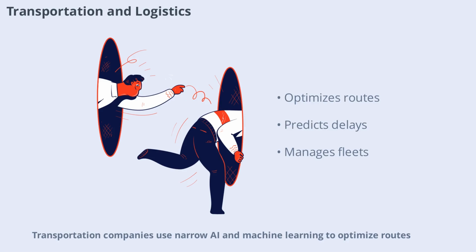Transportation companies use narrow AI and machine learning to optimize routes, predict delays, and manage fleets. By analyzing traffic data and delivery schedules, these systems can suggest the most efficient routes and reduce fuel consumption. Machine learning improves the reliability and cost-effectiveness of transportation and logistics operations.